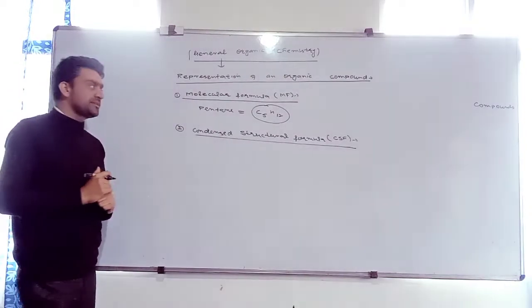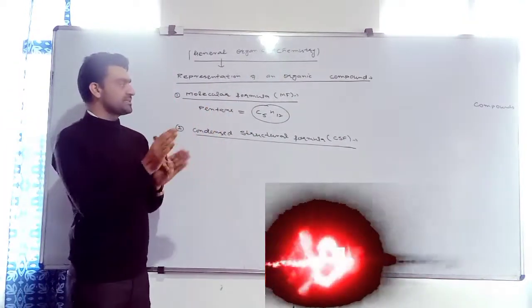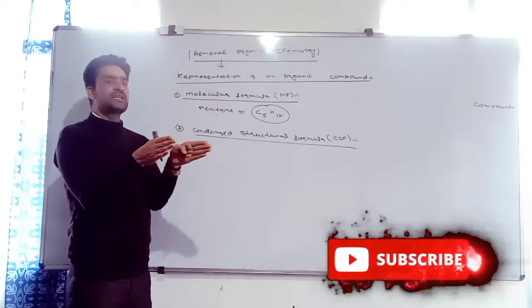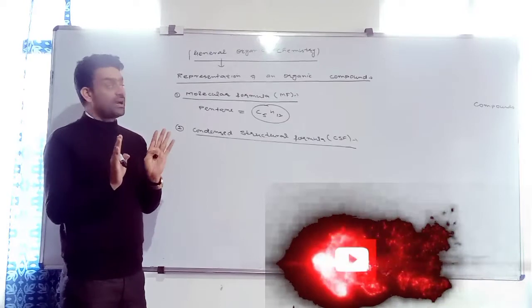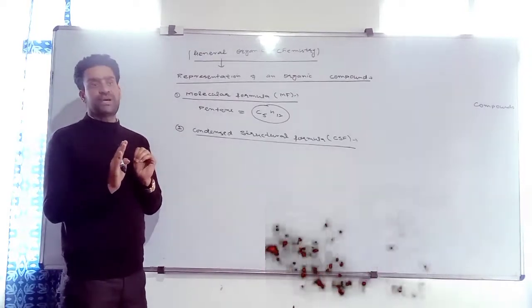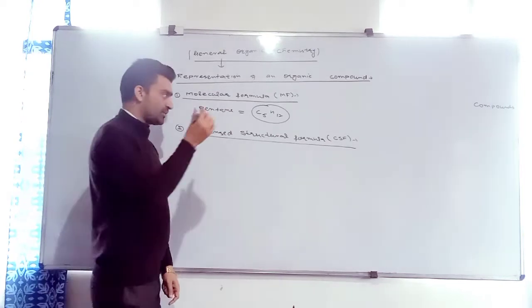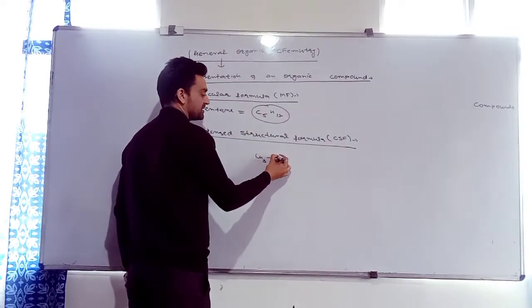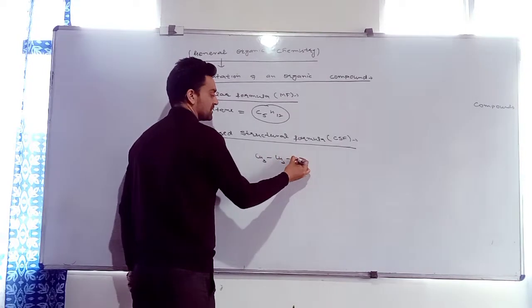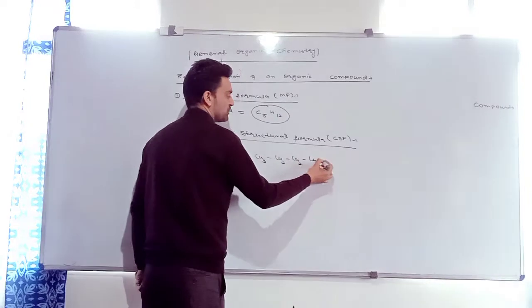How is the condensed structural formula different from the molecular formula? In the condensed structural formula, we have to mention the linkage, the bonding between carbon atoms. How many carbon atoms are present? 5. We have to mention the bonding between these 5 carbon atoms. For example, here are 5 carbons. I will represent it like this: CH3, CH2, CH2, CH2, and CH3, carbons 1, 2, 3, 4, and 5.